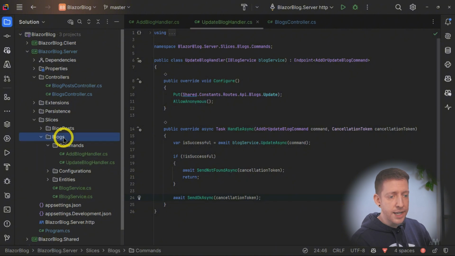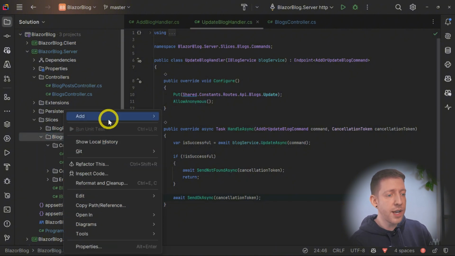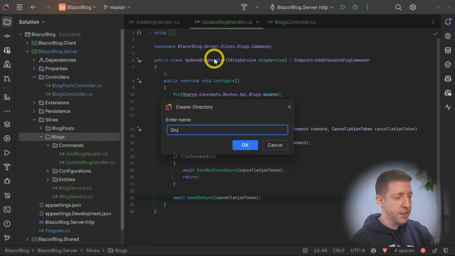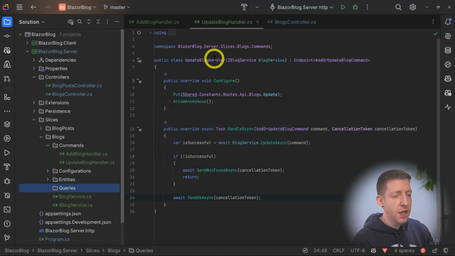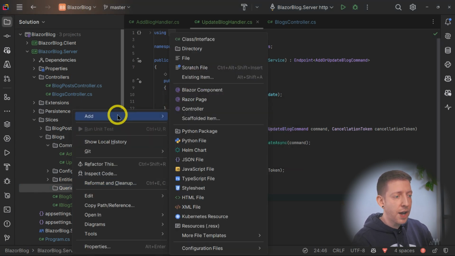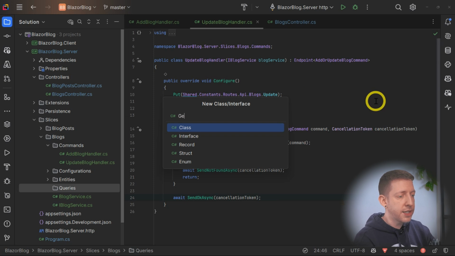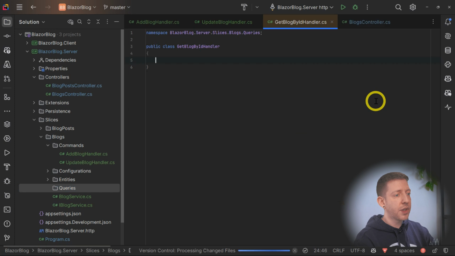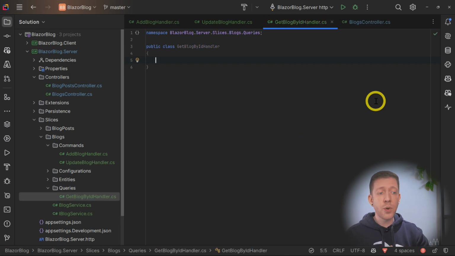Now I'm going to add a new directory in the blogs directory, and I'm going to call this queries. In here, I'm going to add a new class, and call this GetBlogByIdHandler. This one's going to be a query. So you can start to see that we're starting to separate the commands from the queries, what's known as command and query separation, or command query responsibility segregation, CQRS.